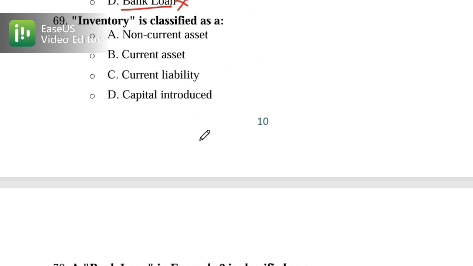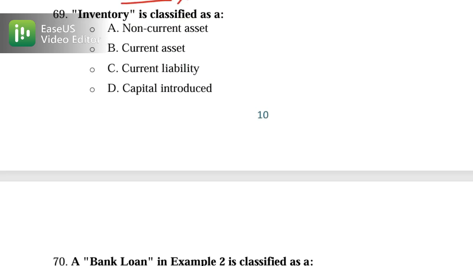Now let's move on. Inventory is classified. This is talking about inventory classification. So inventory is your current asset. Remaining: non-current asset, no. Current liability, no. Capital introduced, no. Let's move on to 70.